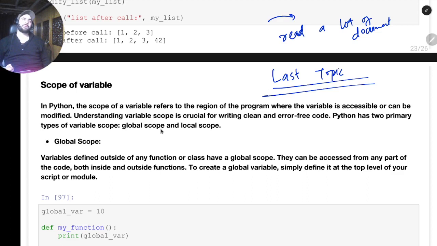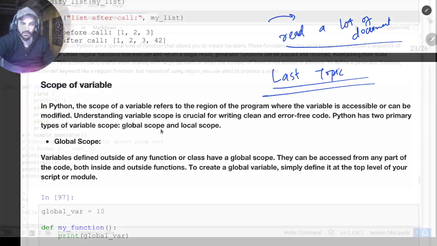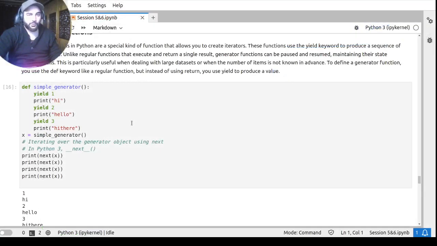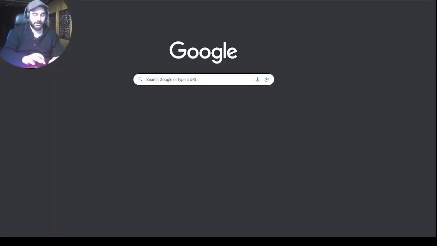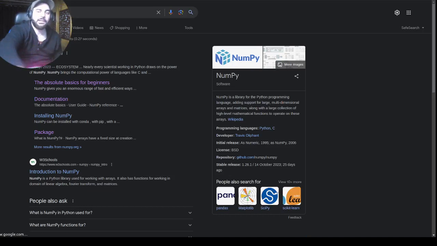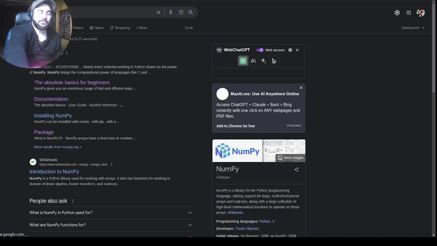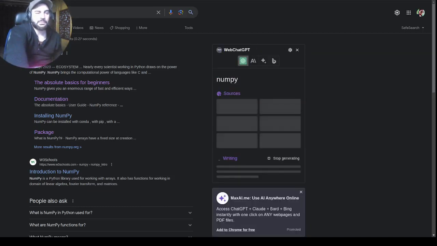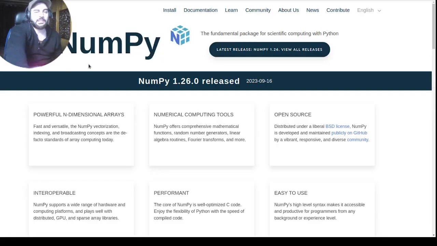I have seen many people claiming a thing regarding something, and when I read the documentation, it's actually the reverse of what they were explaining. So the better thing is to read the documentation. I'll just browse here and show you how to read the documentation. For example, today I was creating this NumPy material for you. NumPy itself has its own official website. I never read third party code. The problem with them is they give their own explanation, which sometimes contradicts the explanation in the real documentation. So you can see here the real documentation.